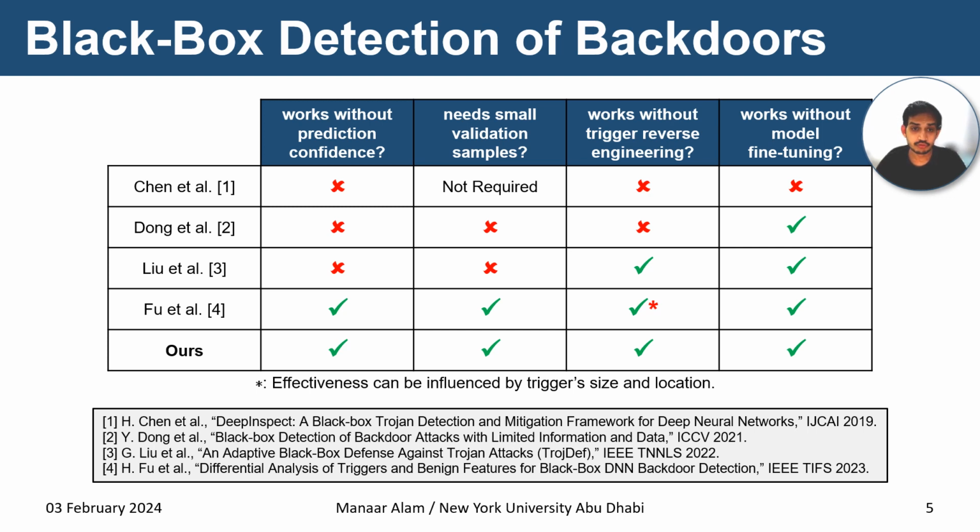Some of the work first tries to reverse engineer the trigger pattern before detecting backdoors, which can affect their performance due to different trigger types and their locations in the image. Some of the work requires model fine-tuning, which again is not at all practical in a black box machine learning model. Our work tries to overcome these limitations in existing black box-based backdoor detection methods.